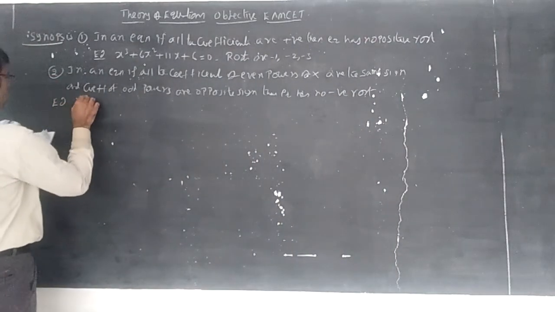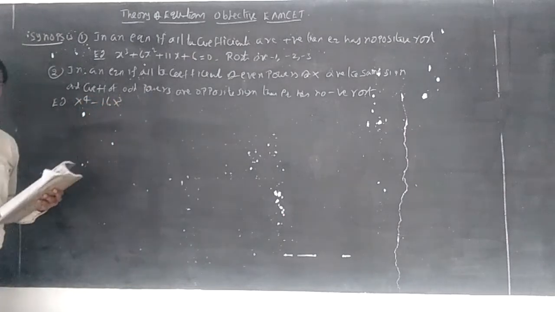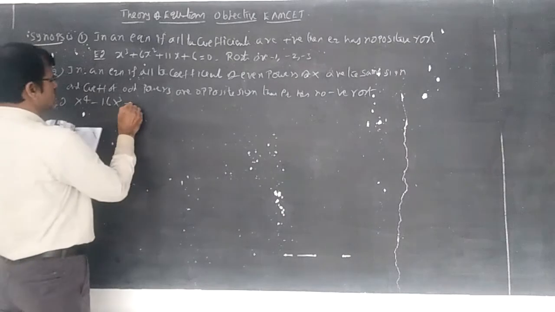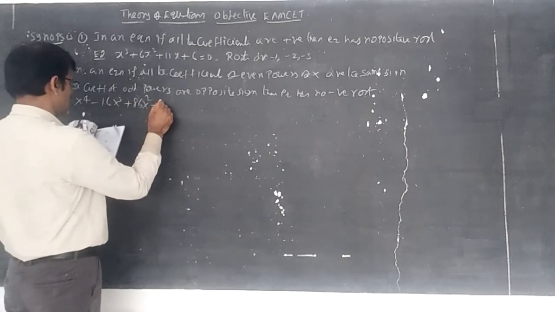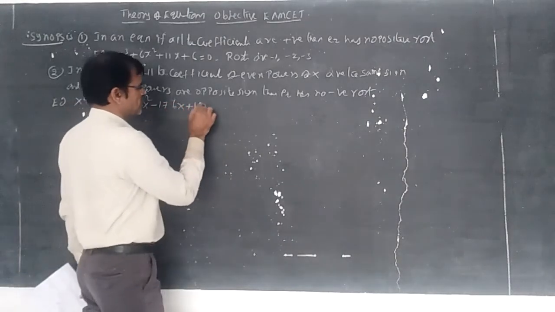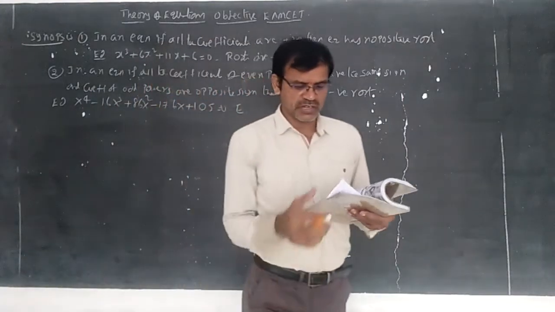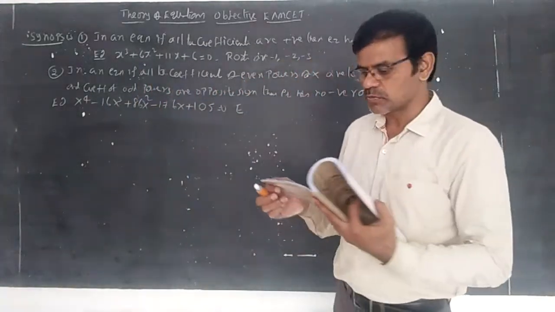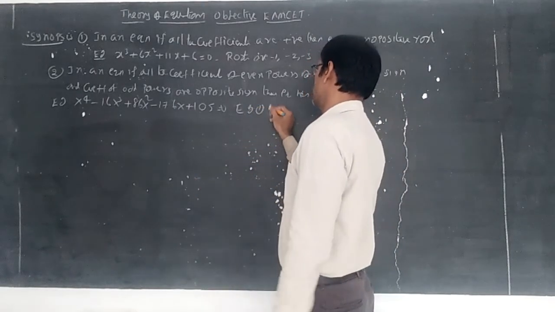Take an example: x power 4 minus 16x cube plus 86x square minus 176x plus 105 equal to 0. I have taken this from our IPE textbook, page 112, example 1.